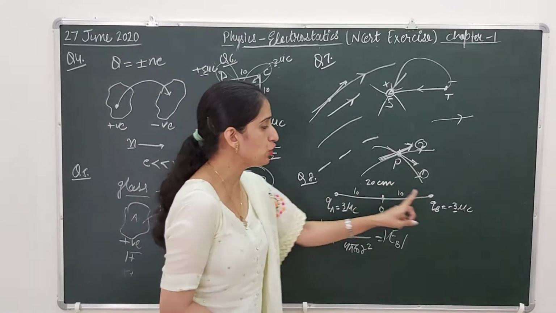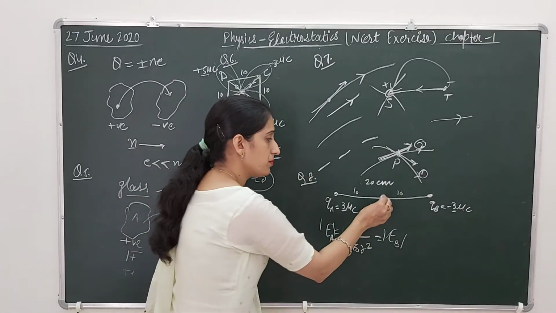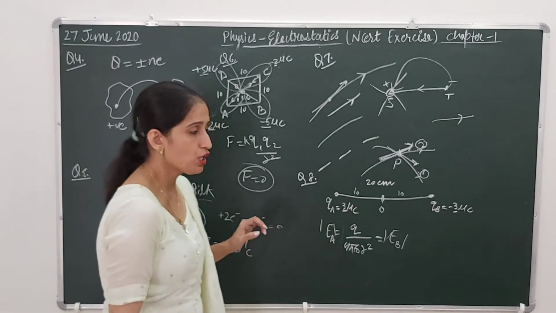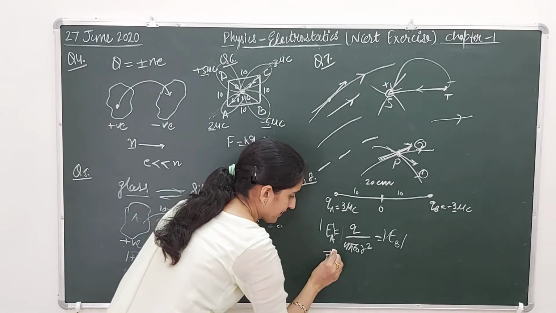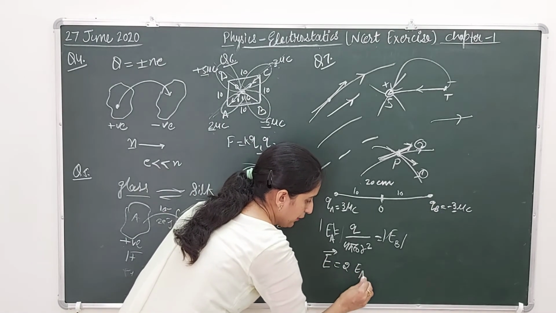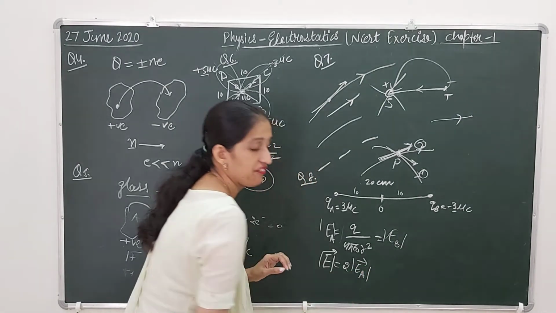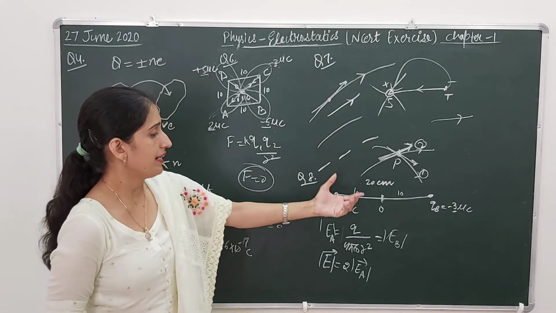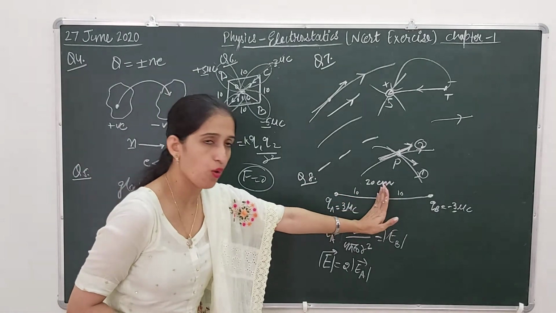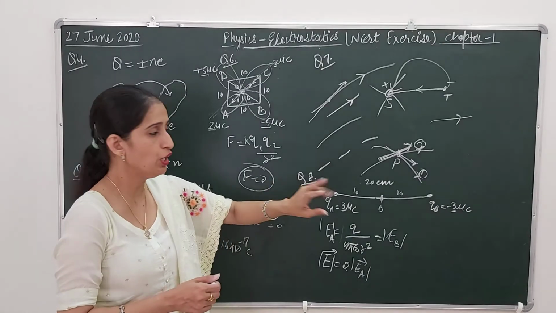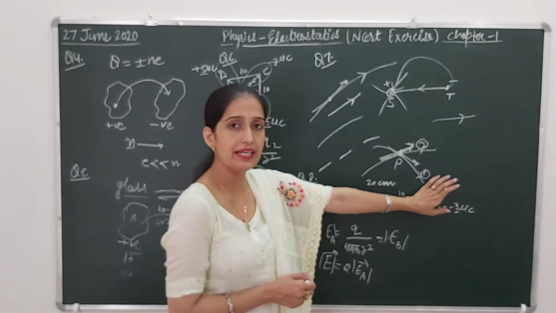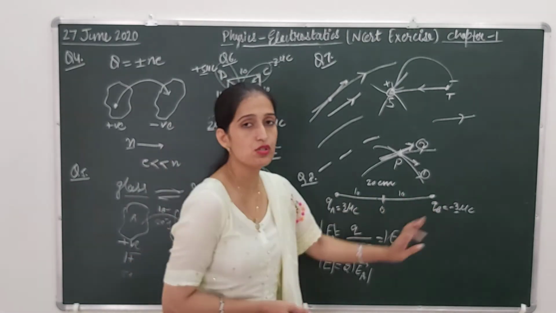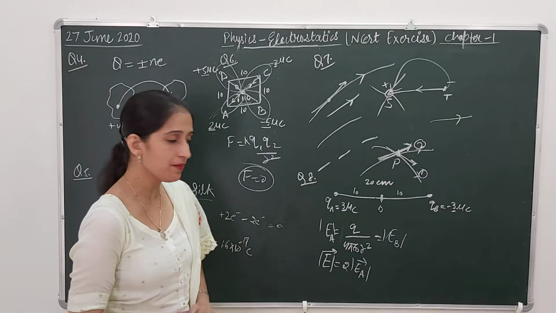Why? Because the magnitude of both the charges is same, and from this point O they are equidistant, 10 centimeter, 10 centimeter. So at point O, electric field intensity will be given by 2 times EA, if I am talking about the magnitude only, because the electric field intensity at O will be the sum of two intensities due to charge A and due to charge B. They are 10 centimeter apart from point O and their magnitude is also same. So it will be 2 times this thing.